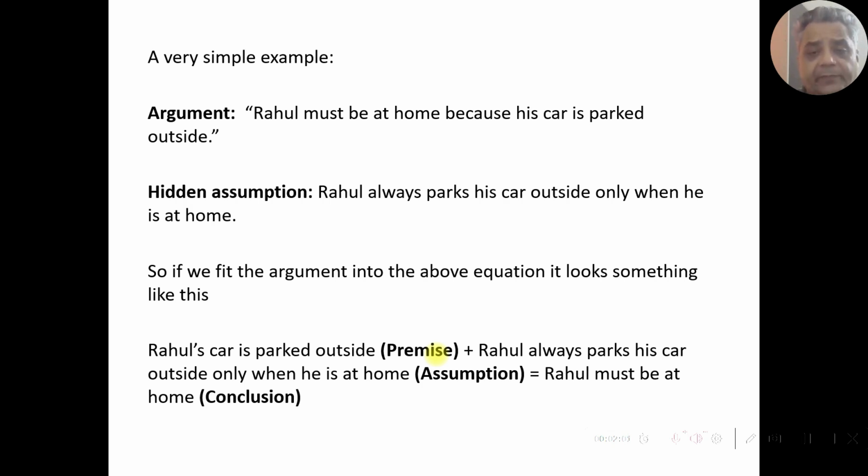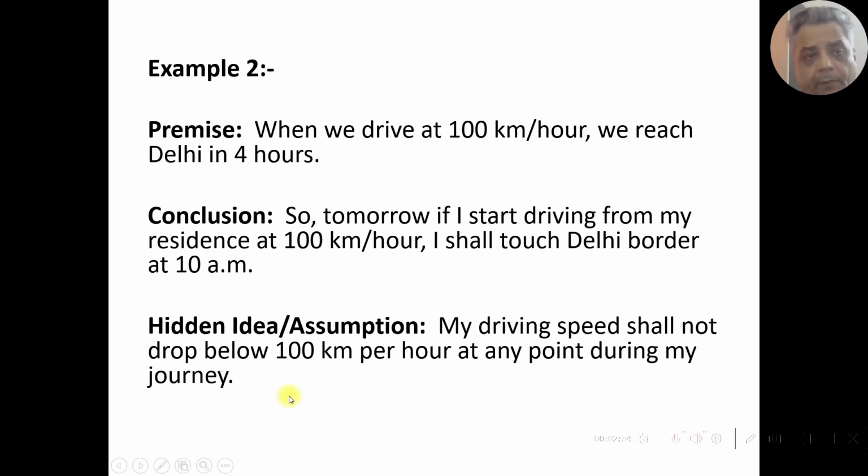Rahul might have parked his car and gone to a friend's house who is living nearby, or he might have gone to the market to buy some goods. So that's why we are calling this part an assumption, because there is no definite information in the argument which tells us that Rahul always parks his car outside when he is at home. Now let's have a look at another simple example.